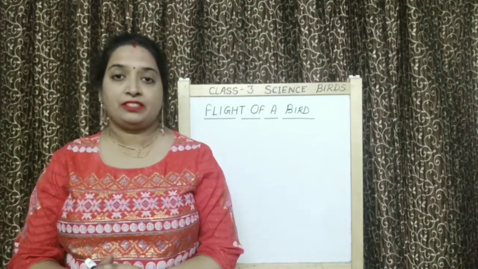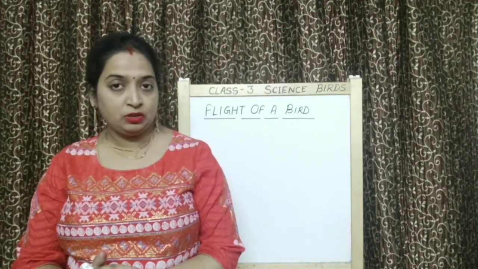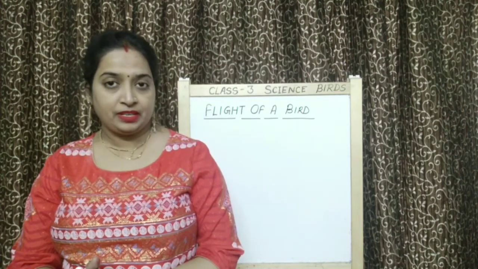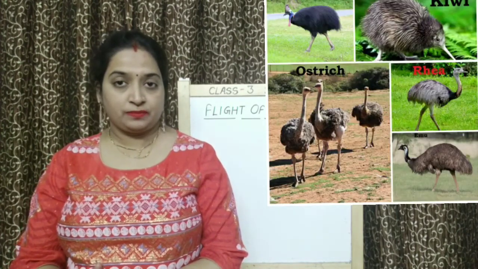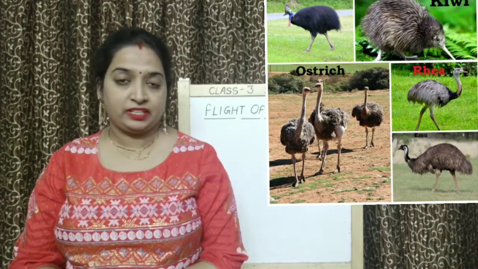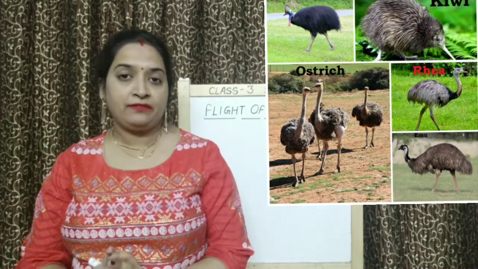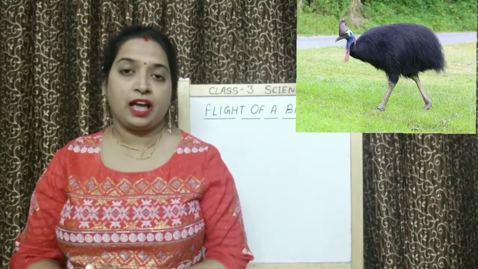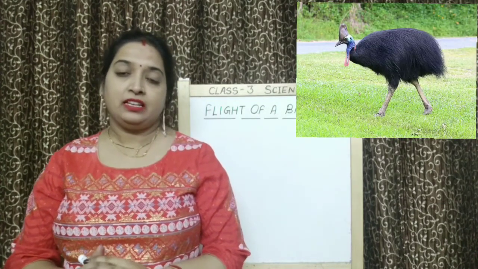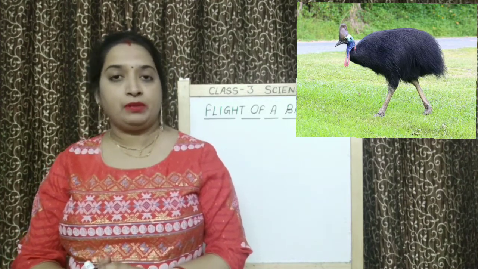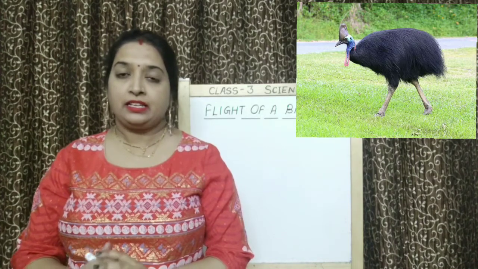After that, we have studied about a few flightless birds. What are those birds' names? Yes, penguin, emu, ostrich, rhea, cassowary. These are flightless birds and they have puny wings and also they have heavy body weight. That's why these wings are not able to lift their heavy body and that's why they cannot fly.